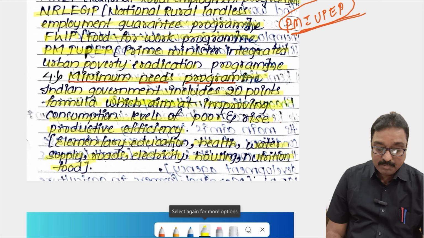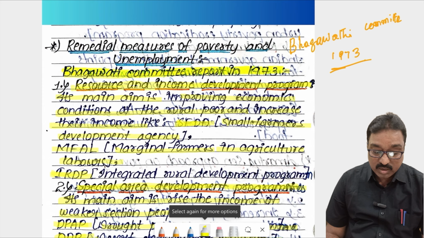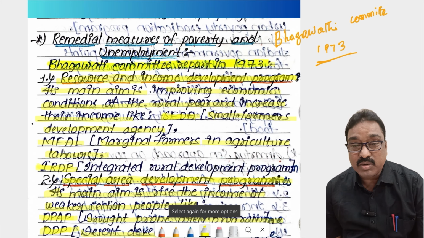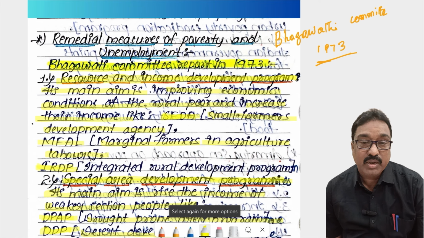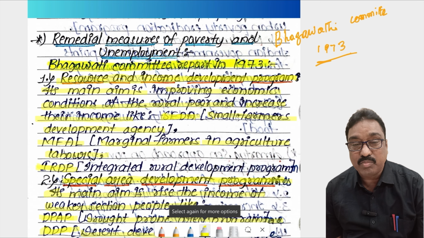So these are called the remedial measures to control poverty and unemployment in our India, which the Bhagavati committee suggested in 1973. Okay, so these are the remedial measures of poverty and unemployment, which is also one of the important topics for all students, for the annual examination.